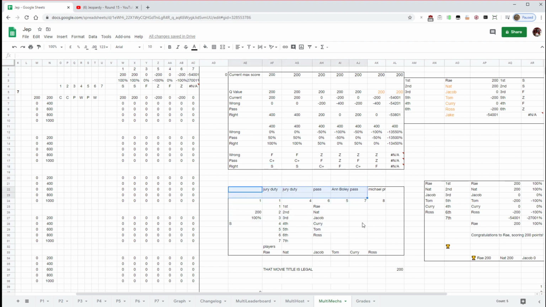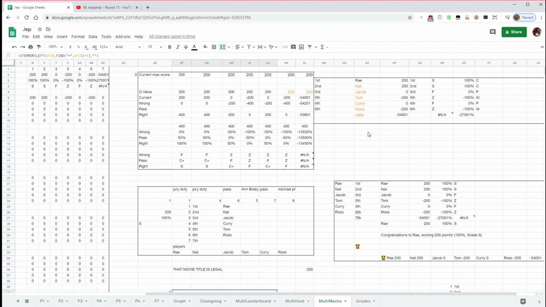This down here is what sorts the current leaderboard scores. Or is it? I believe it is. Yeah. Okay. So, first, second, third, fourth, and fifth and sixth is there. This one is blank because there's only 6 players. Then this just simply VLOOKUPs who has the highest score, and that's their name there. And this will come into a module further on.